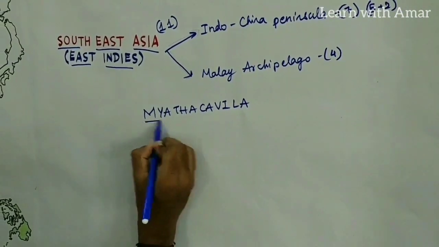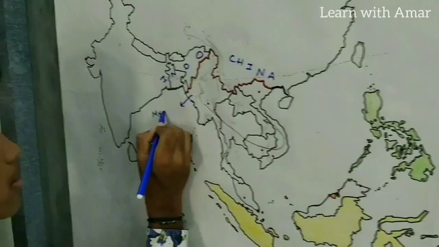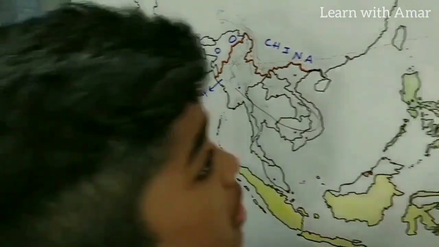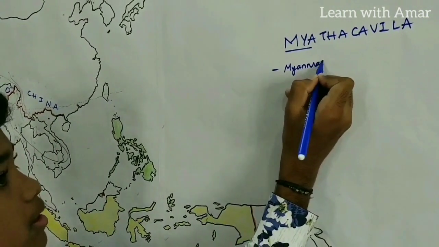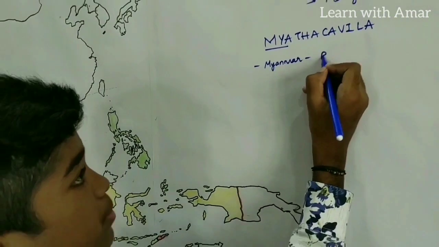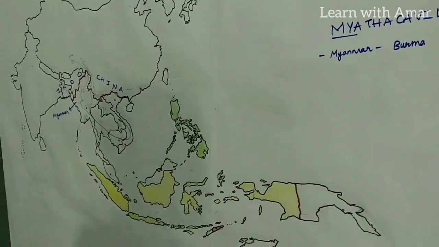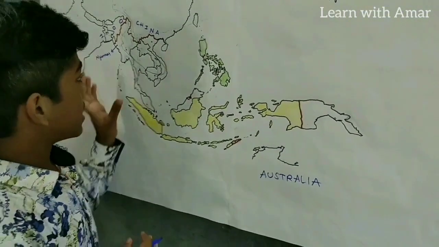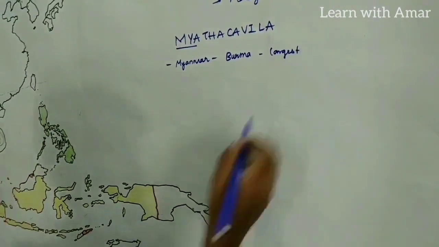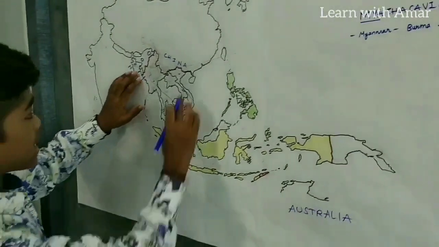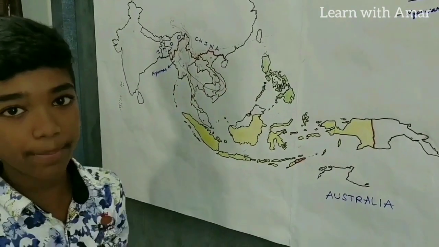Right? So, Mya for this one. This is Myanmar. Mya for Myanmar. Myanmar's old name was Burma. And this Myanmar is the largest country in the Indo-China Peninsula. Now, what is Indo-China Peninsula? Indo-China Peninsula is nothing but from here to this total. This whole peninsula is known as Indo-China Peninsula, right?